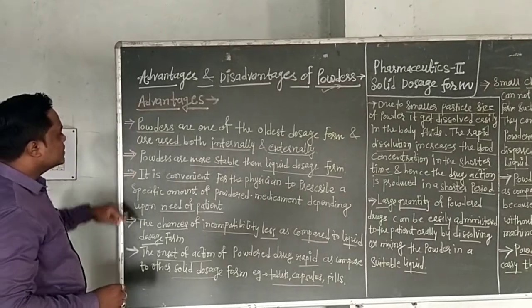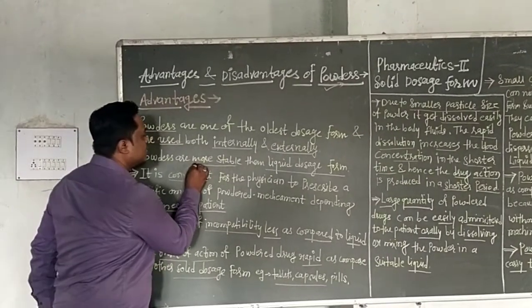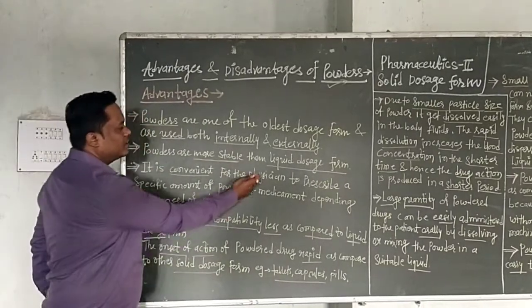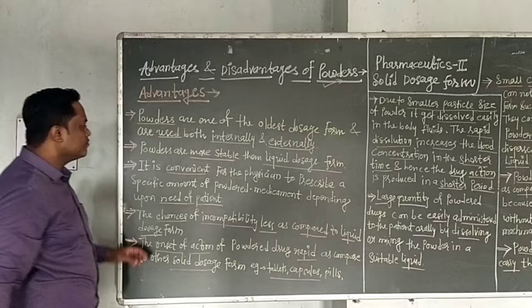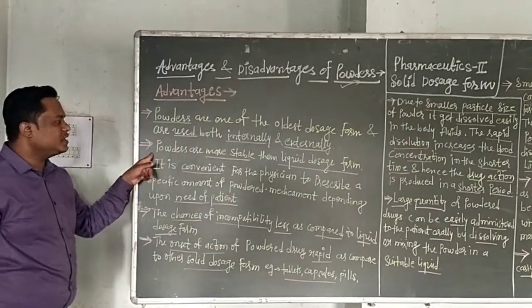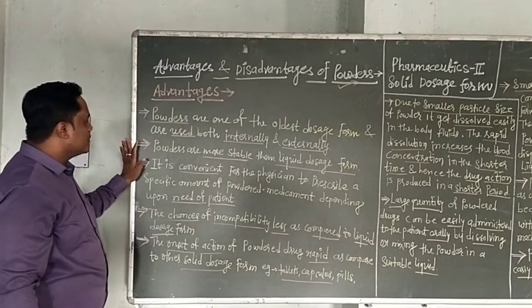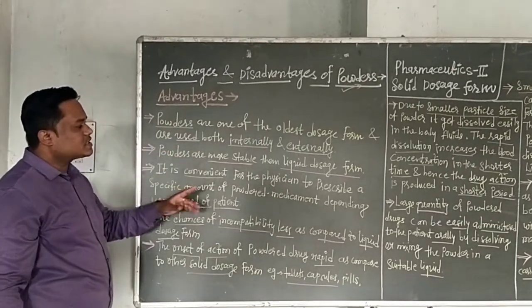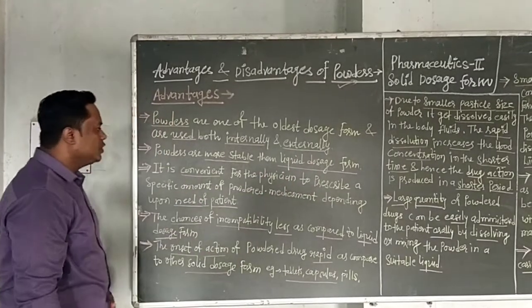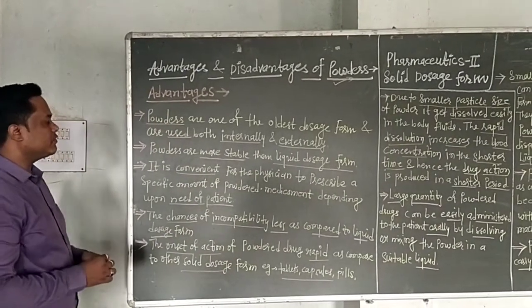The second is that powders are more stable. This is important. Powders are more stable than liquid dosage forms because they are present in dry form, and liquids have various stability problems.